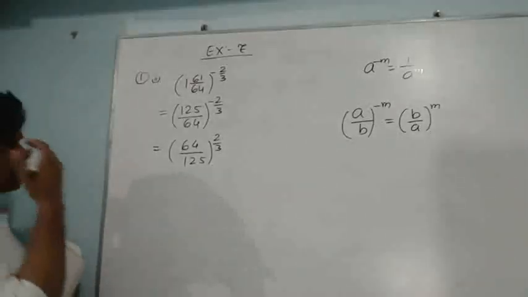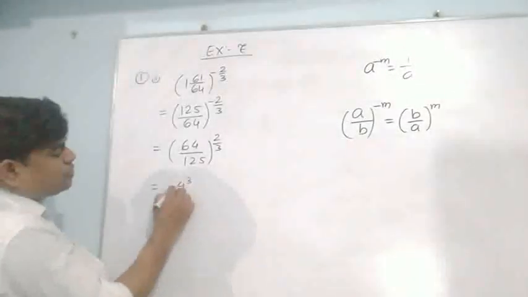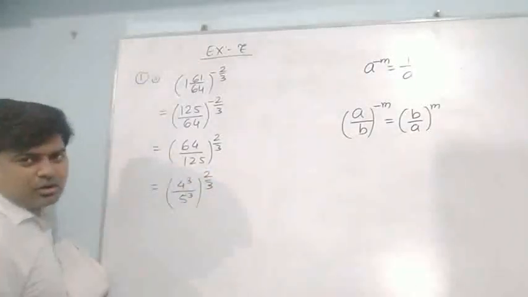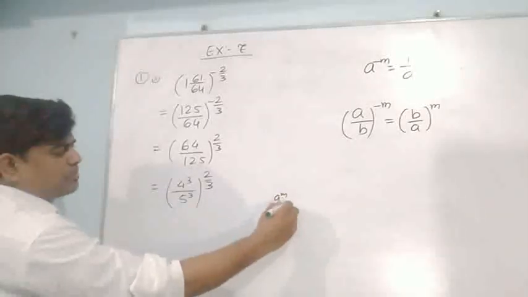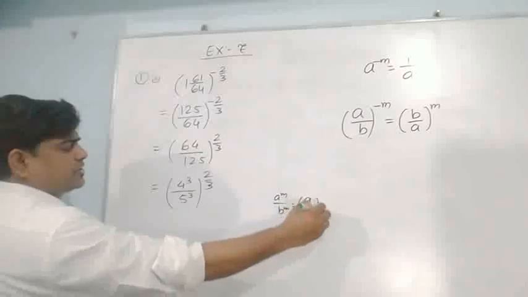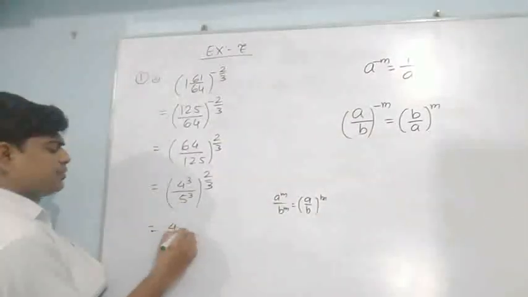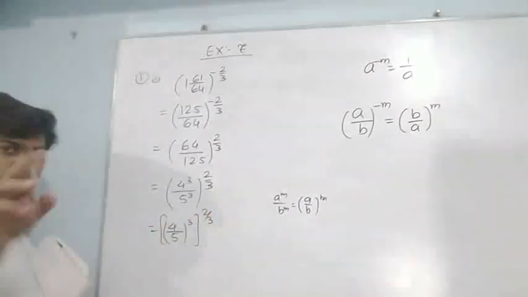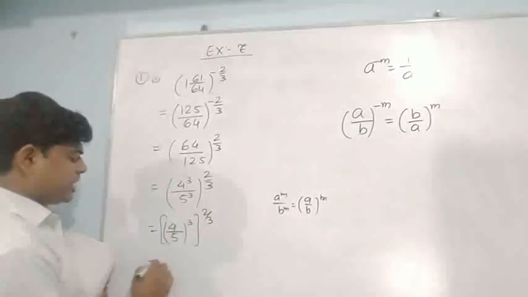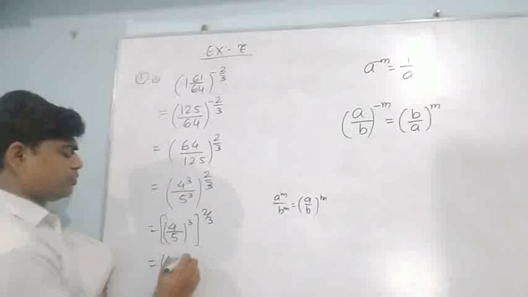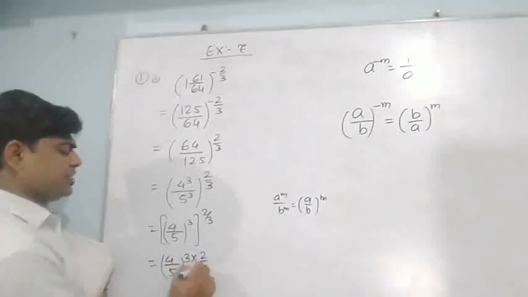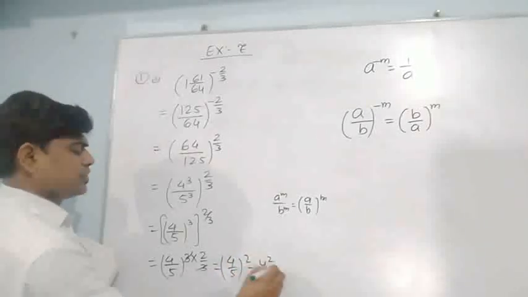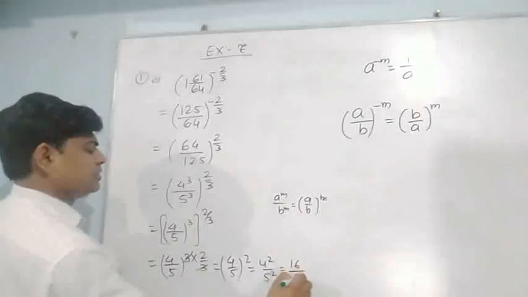Now just tell me one thing. It can be written as 4 cube upon 5 cube, whole to the power 2 upon 3. It can be or not? And as we have a to the power m upon b to the power m, it can be written as a upon b to the power m. It can be written as 4 upon 5 whole to the power 3, and whole to the power 2 upon 3. One more property we had: power to the power, they can multiply. It means 4 upon 5 to the power 3 and the power 2 upon 3, they can eliminate. It means 4 upon 5 the square, which means 4 square upon 5 square, it is 16 upon 25.